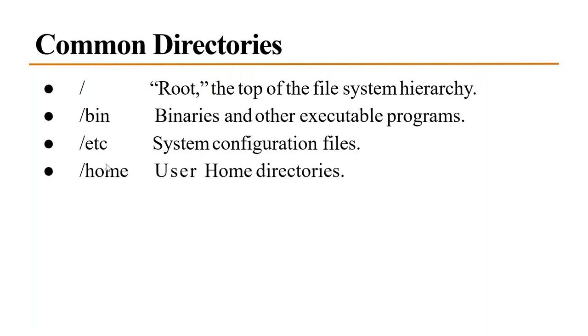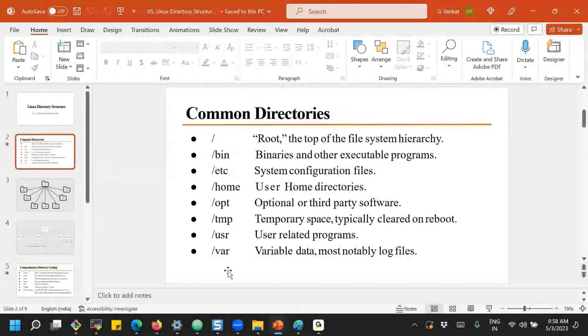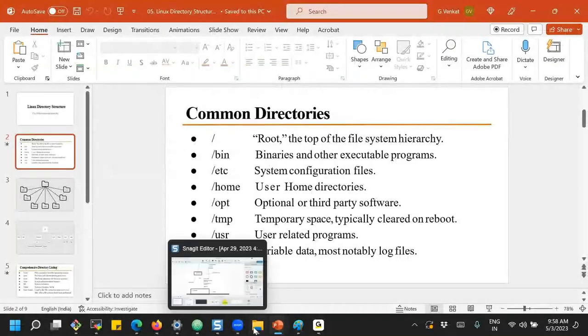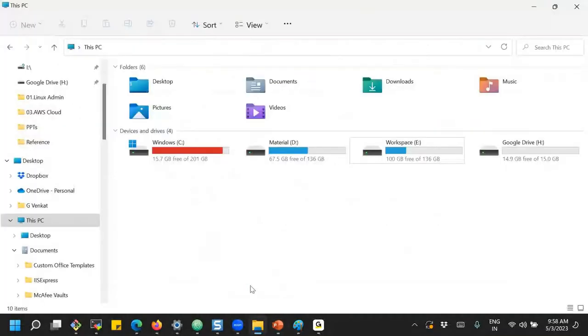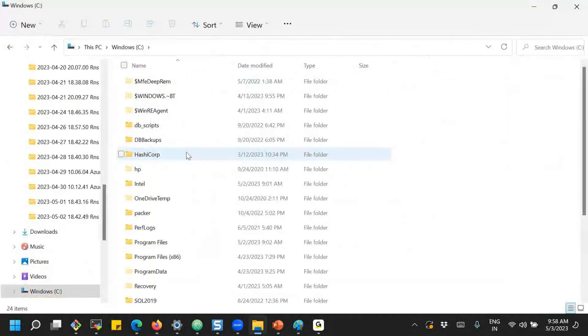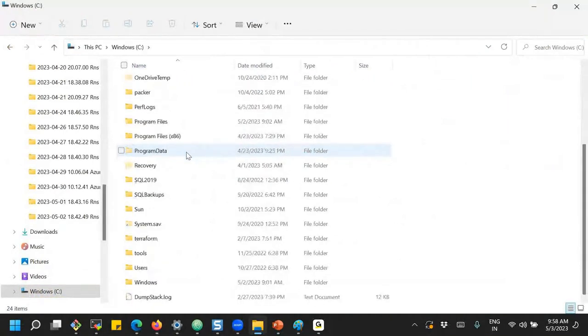Another directory is home. That is the user home directories. What about the user home directory? In our Windows system, we have the users section in the C drive, right? If I go to the C drive, where do we get all the users' information of the system?